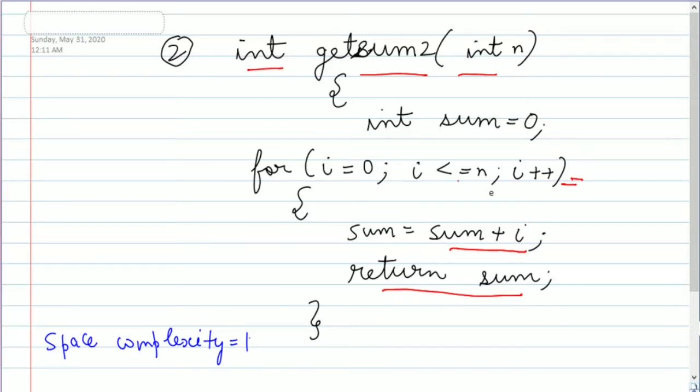from 0 to n. But if we talk about the space complexity, when n is 1000 or when n is 1 million, there will be only three variables: one is the sum variable, second is i, and third is n. So there will always be three variables. So the space complexity is O(1).